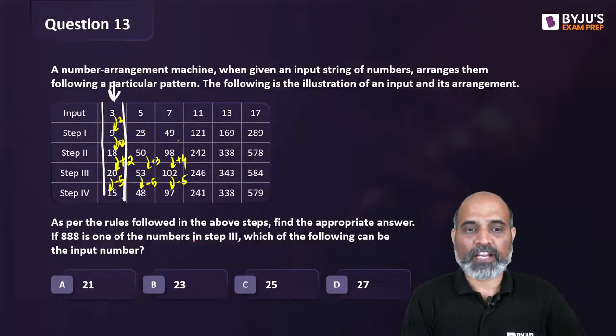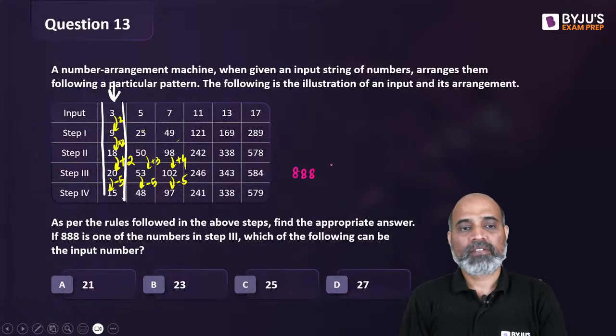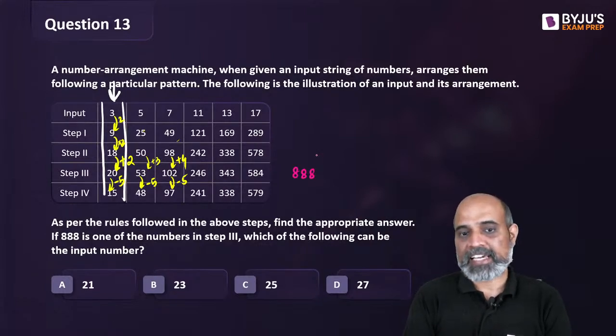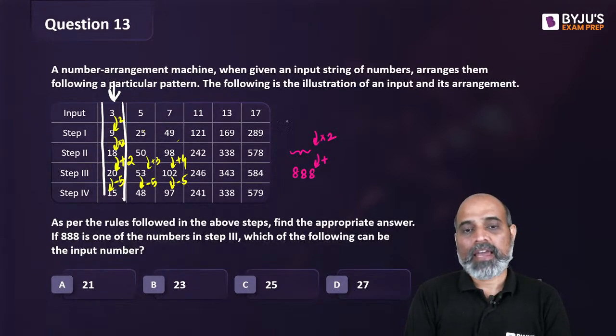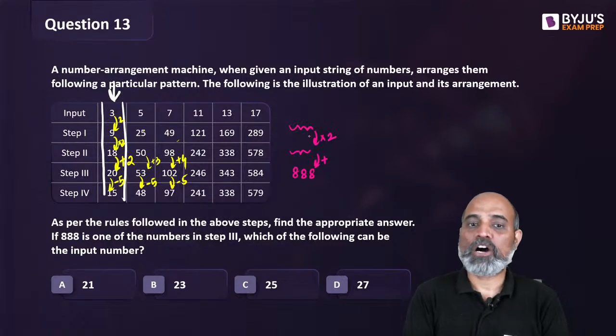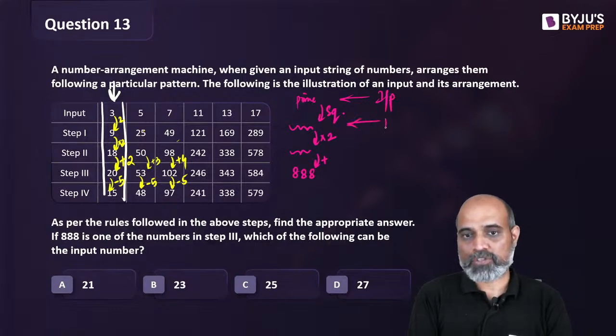If 888 is one of the numbers in step 3, step 3 में अगर इधर को 888 है, तो ये 888 कैसे आया होगा? कुछ ऐड करके. And whatever number we will be getting in step 2, how will we get this? By doubling it. And when we are doubling it, how do we reach there? By squaring a prime number. Right? Remember? ये आपका input है. This number is going to be your step 1. This number is going to be step 2 and this number is going to be step 3.